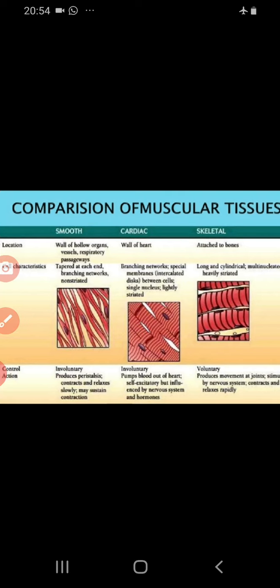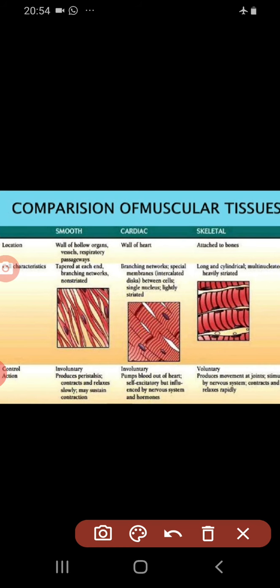Now if we compare all the three types of muscles, the first feature which we will see is their location. Coming to the skeletal muscles, they are attached to our bones, because they are under the control of our will and they are attached to our skeleton. That is why these muscles are known as the skeletal muscles. The second type of muscles are the cardiac muscles. They are present in the walls of the heart. The third type of muscles are the smooth muscles. They are present in the walls of the hollow organs, vessels and respiratory pathway.